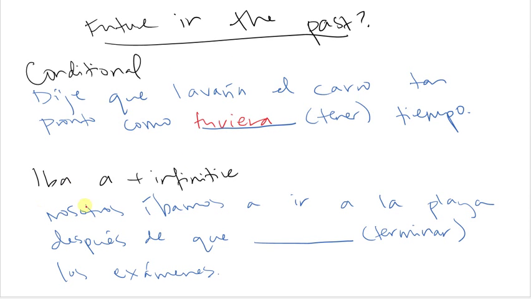You can also use a future in the past when you have something like iba a. So nosotros íbamos a ir a la playa después de que terminar los exámenes. So we were going to go to the beach after we finished the exams. At this time, we had not finished the exams yet. So finish the exams was still in our future, which means I have to use the subjunctive. So termináramos is going to be the past subjunctive for terminar. Because remember, terminaron, take out the ron, add ra, ras, ra, ramos, ran, and nosotros always has an accent right before ramos.